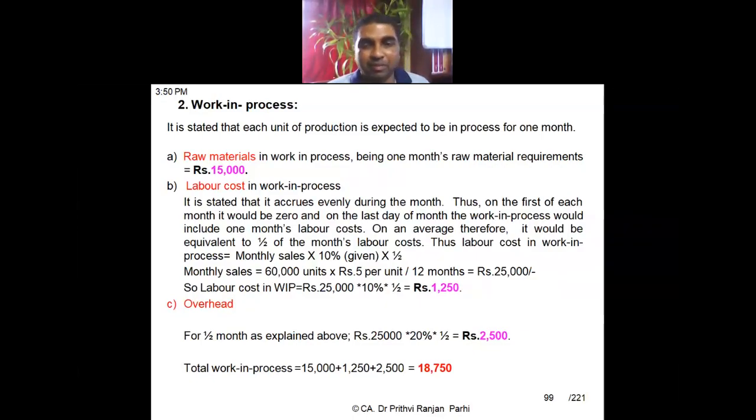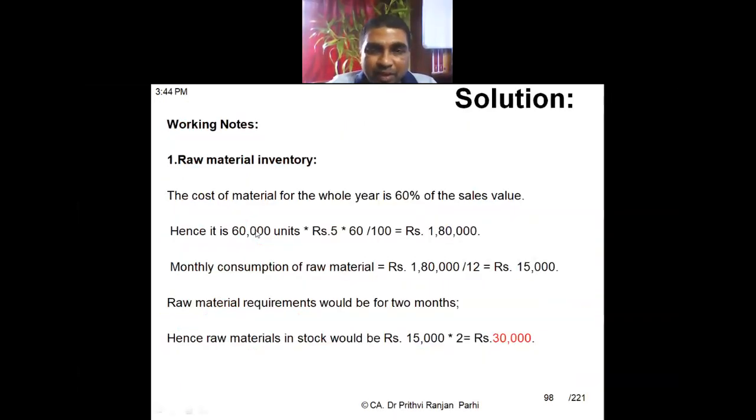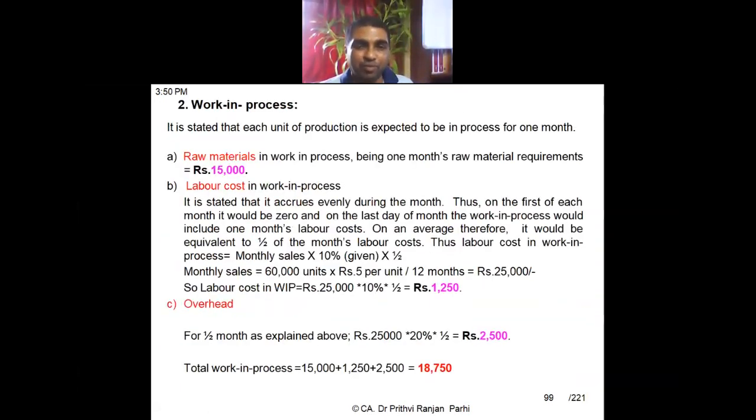Sir, can you explain the overhead part again? You see, overhead is 20%. Why is overhead 20%? Look at the question. The question says direct wages is 10% and overhead is 20%. And the processing time in the WIP is 1 month. So 1 month sale is 25,000, as we computed, and 20% is overhead. So 25,000 into 20%. But overhead is also half complete.